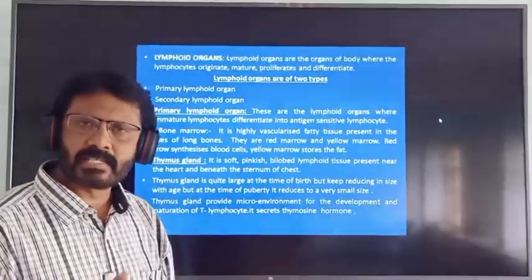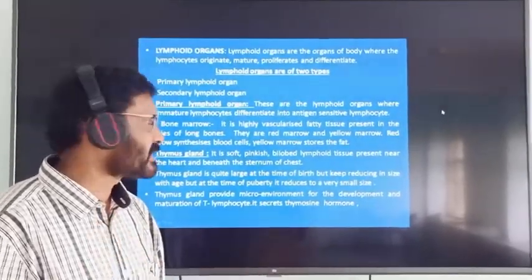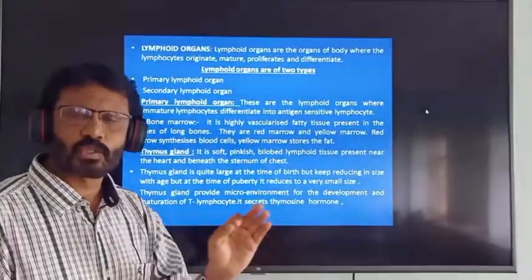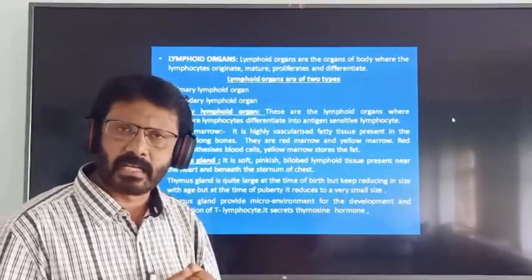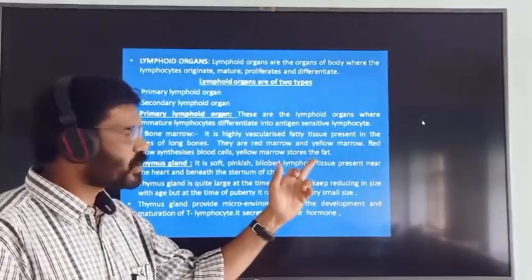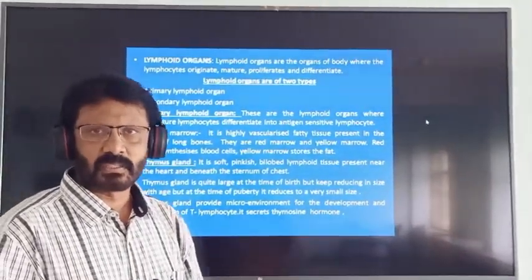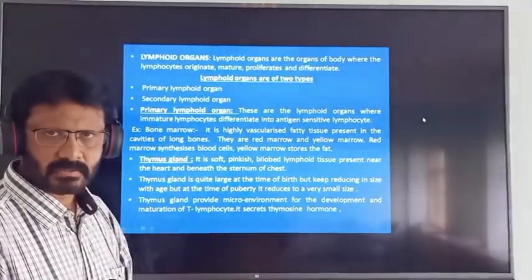Red marrow synthesizes blood cells like RBC, WBC and platelets, and yellow marrow stores fat. So that is an example of a primary lymphoid organ.